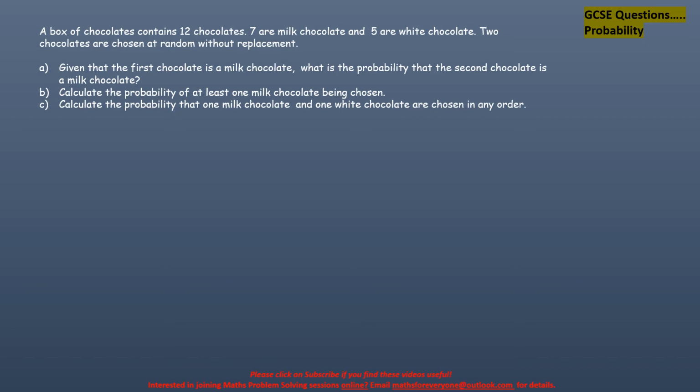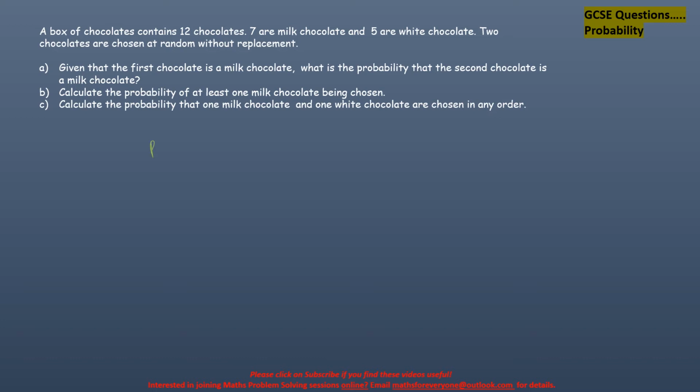So this thing about at least is that you have to start with the probability of it not being a milk chocolate, and then 1 minus the probability of not.